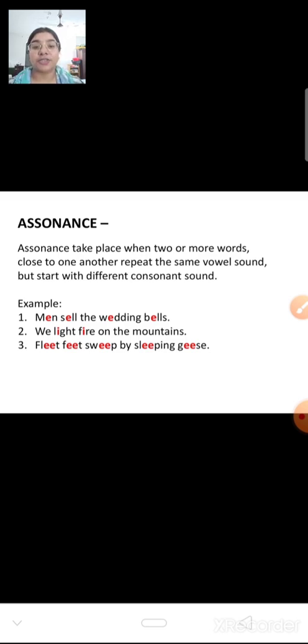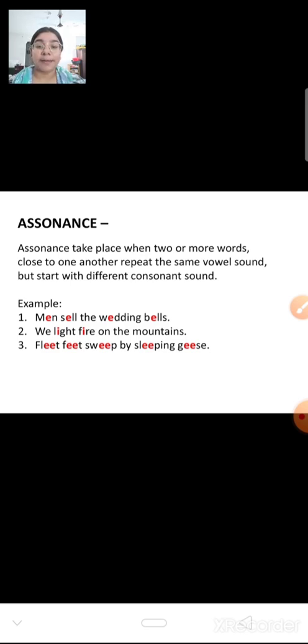Assonance takes place when 2 or more words close to one another repeat the same vowel sound but start with different consonant sounds. So it doesn't matter with which letter it is starting, but it should have the sound of a vowel in it. In a single sentence, if the words which are adjacent to each other have the vowel in them, then it is known as assonance.